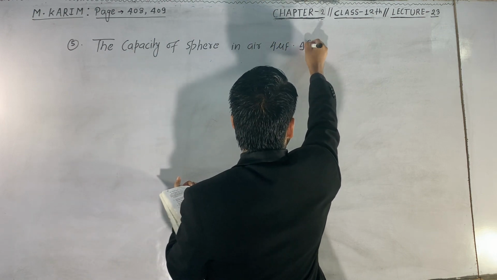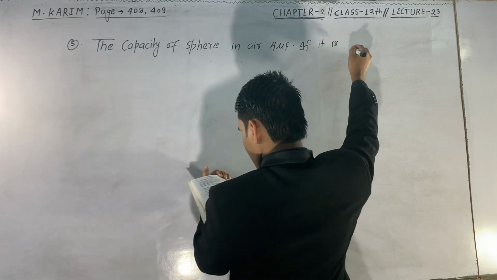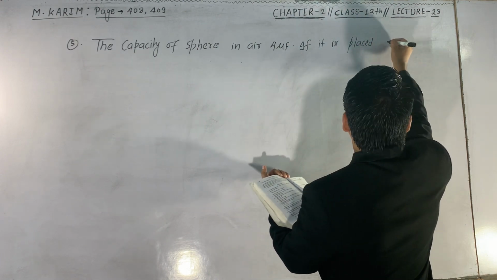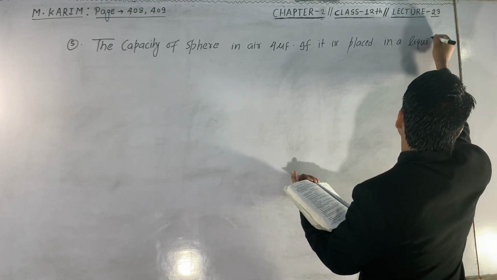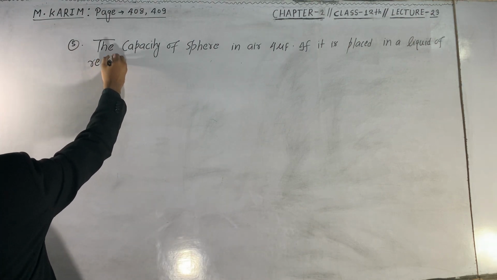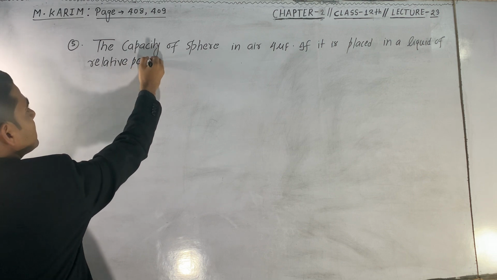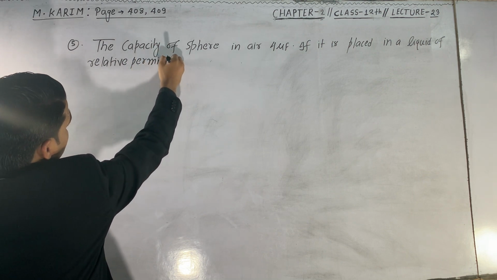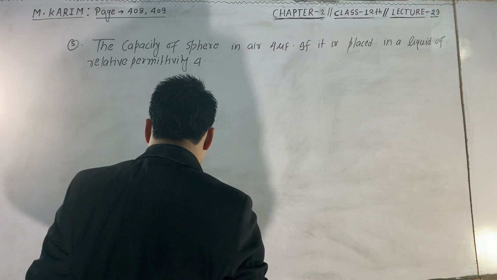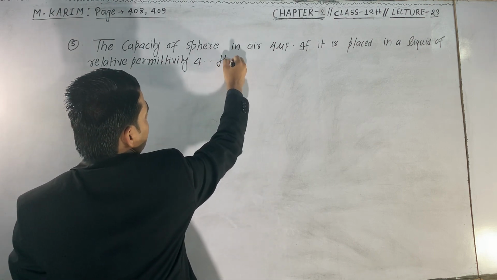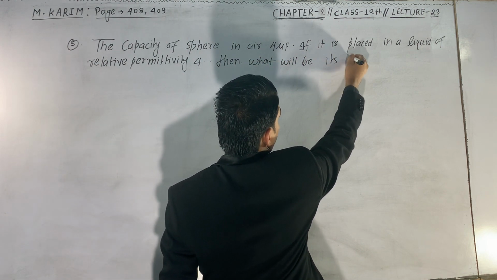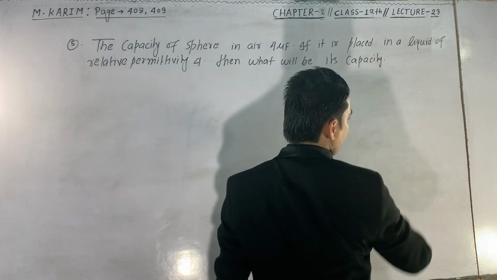If it is placed in a liquid of relative permittivity 4, then what will be its capacity? Okay, this is the question.